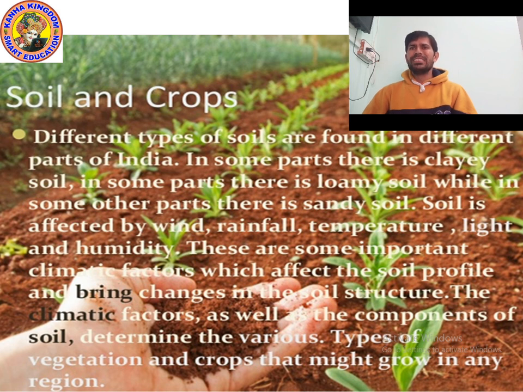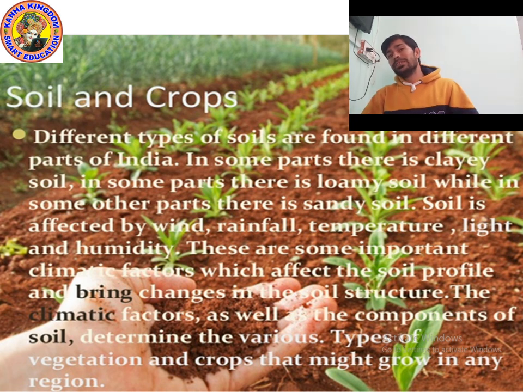So these are some important climate factors which affect the soil profile. Which factors affect the soil profile? Wind, rainfall, temperature, light, humidity.